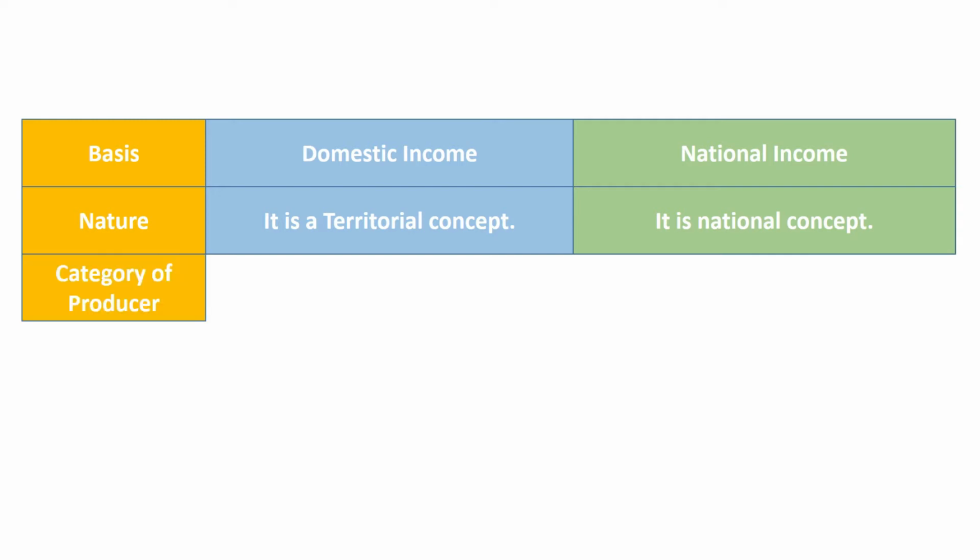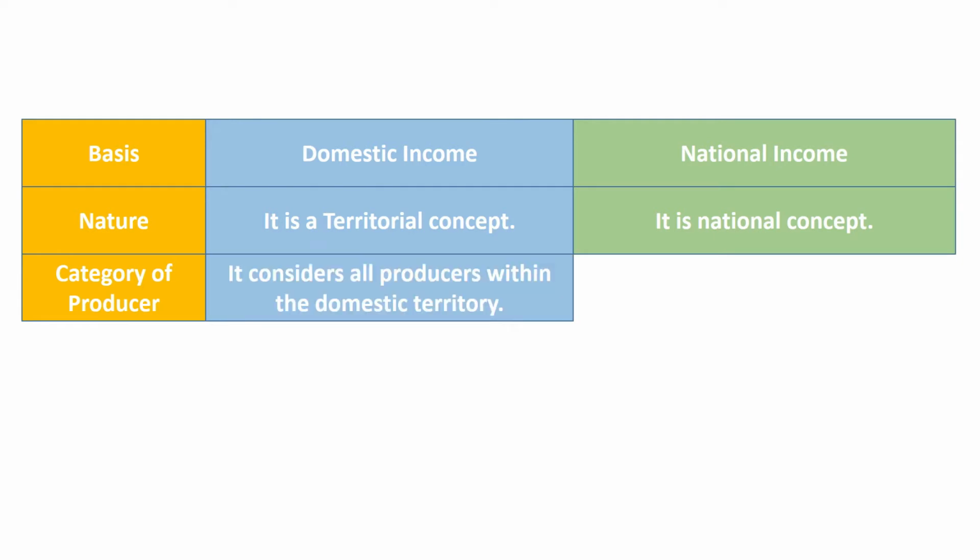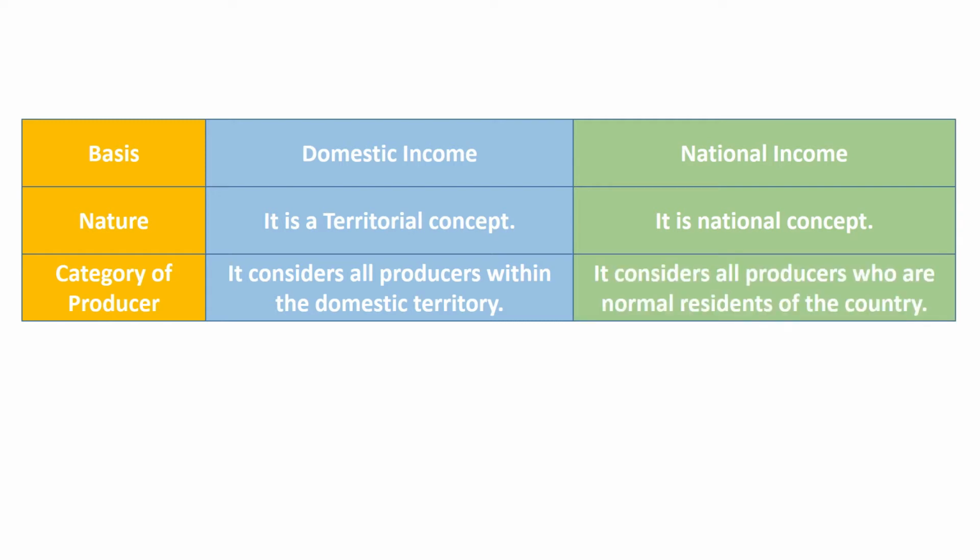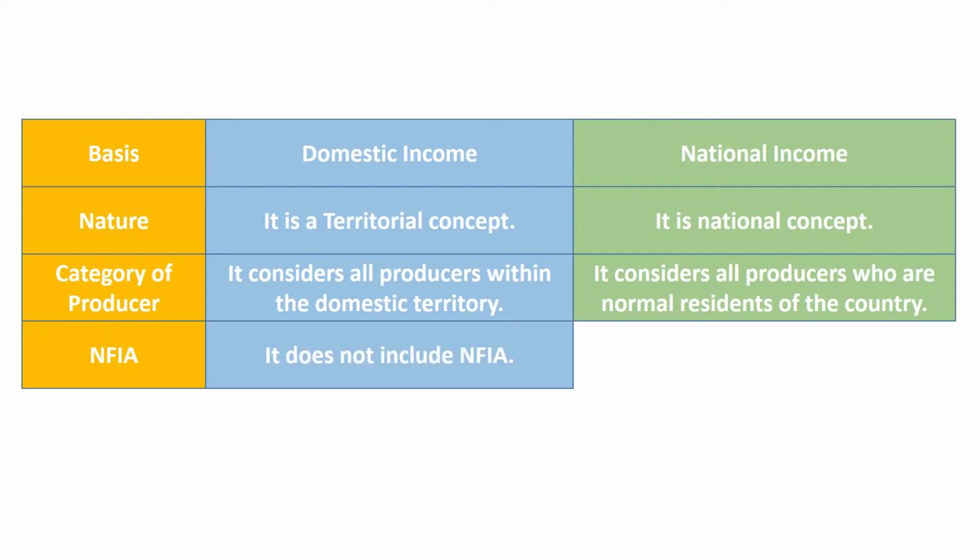Second basis is category of producer. Domestic income considers all producers within the domestic territory. National income considers all producers who are normal residents of the country. Third basis is NFIA, or net factor income from abroad. Domestic income does not include net factor income from abroad. National income includes net factor income from abroad as it is the value of domestic product plus net contribution from the rest of the world.